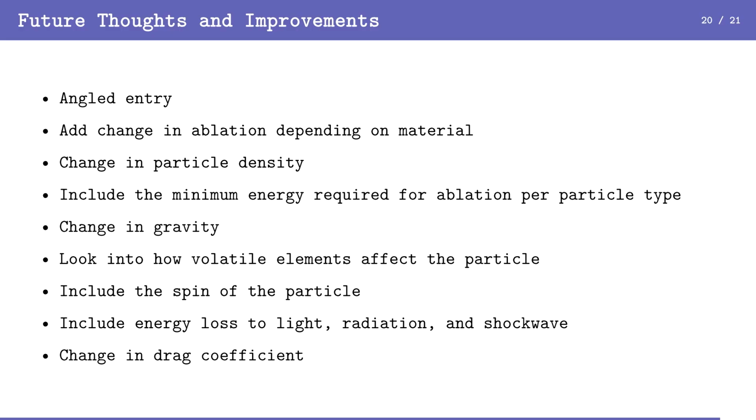We would like to also look into how volatile elements affect the particle, which could change how quickly cosmic dust may vaporize. And we would like to also include energy lost to light and radiation and shockwave, as this would improve the accuracy of our model, as we are assuming not all energy is converted to ablation. And finally, adding a change in drag coefficient depending on altitude would change how much energy is converted from the environment.